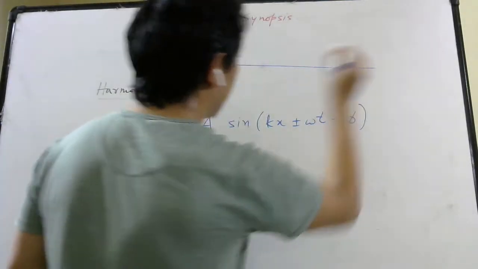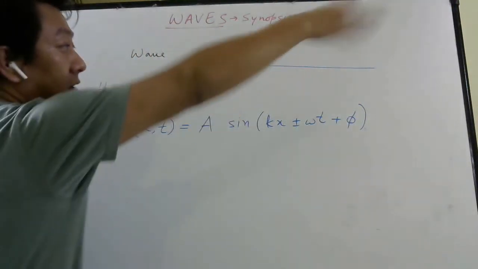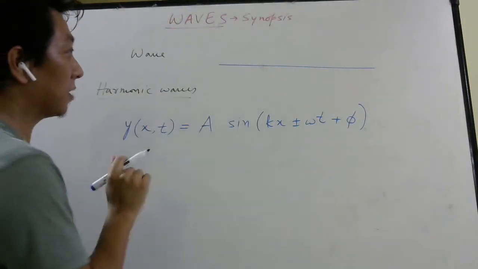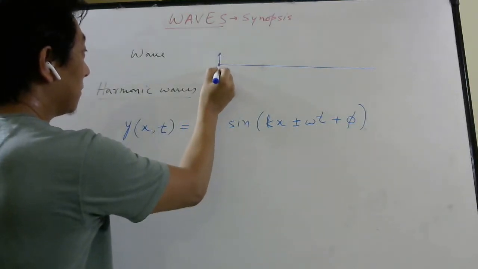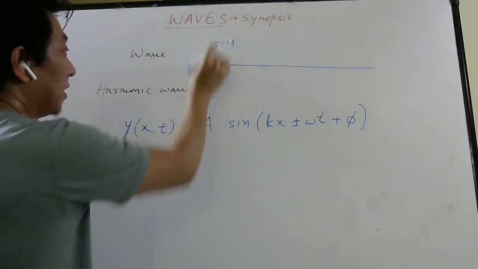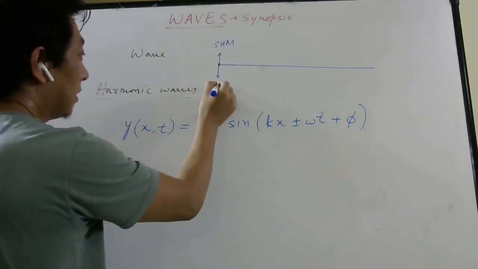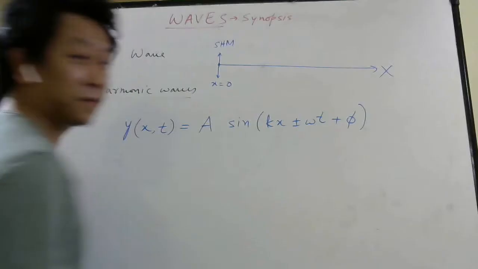Let's say a string is there, and this other end is very far. Why I am calling that other end very far, there's a reason for that. Later you will come to know. So let's say I make this particle go up and down, simple harmonically. So this particle is performing SHM, and let me call that particle x equal to 0. Then this line can be called your x-axis, right?